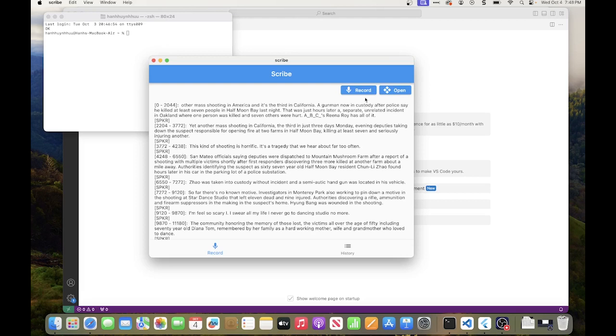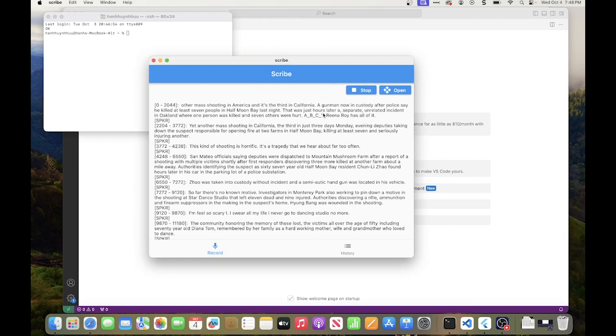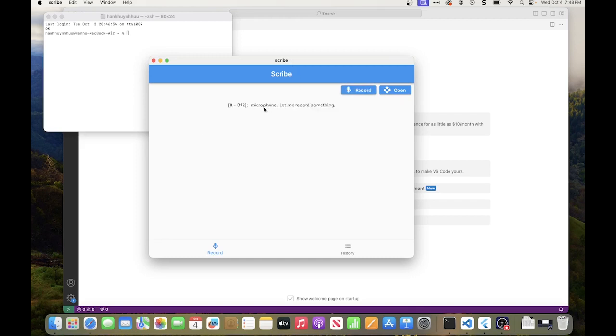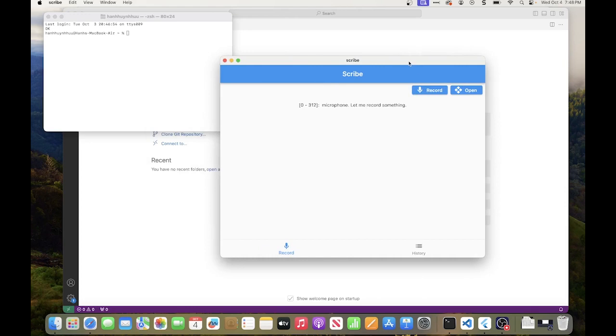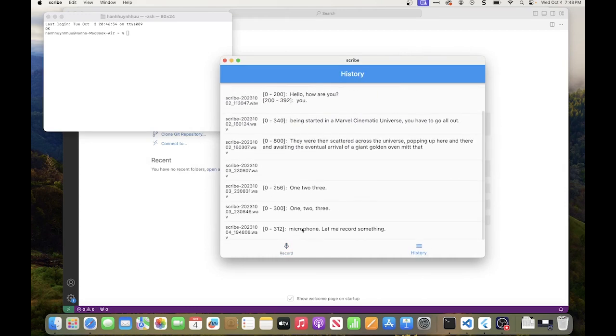All right, or you can record something. Let me try recording something. So press record, and I say load the microphone. Let me record something. Stop. Okay, microphone. Let me record something. As you can see, it has transcribed my audio clip. All right, and then we have also history where you can see the stuff that has been transcribed. So this is what we want to build.